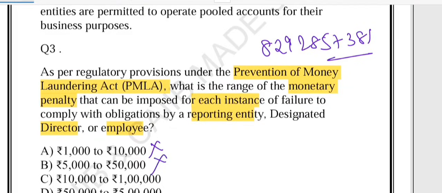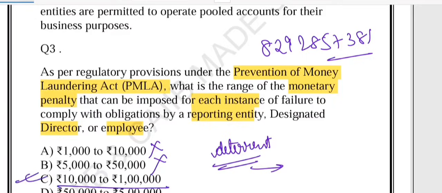Remember the point that penalties under PMLA are designed to be deterrent. You know the meaning of deterrent? Deterrent means they must be high enough to make institutions take compliance seriously. Right? They must be high enough so that the institution takes compliance seriously. Yes, this one is the correct one. 10,000 to 1 lakh. Right?